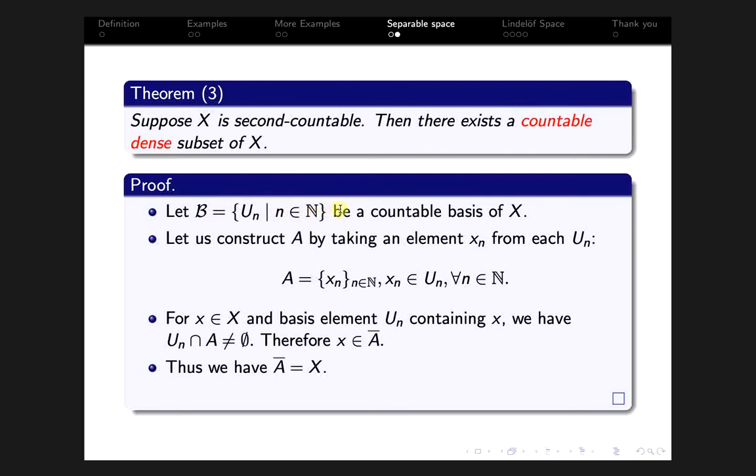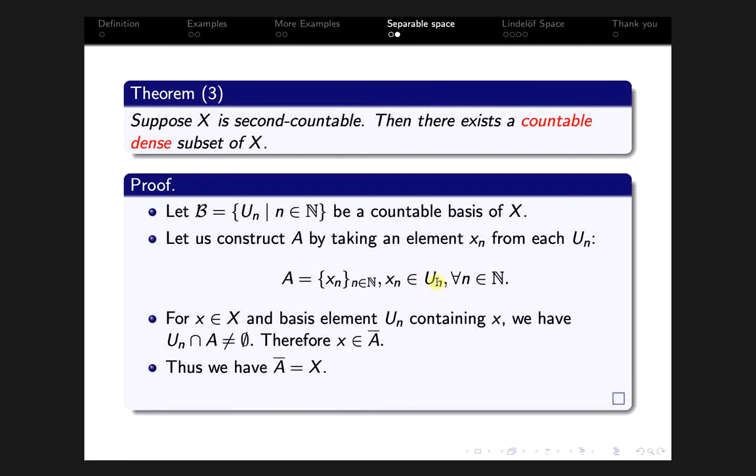So this is a countable basis of X. We have to construct a countable dense subset of X. We construct A by taking an element x_n from each U_n. That is, A equals the set {x_n}, where n belongs to the naturals and x_n is an element in U_n.